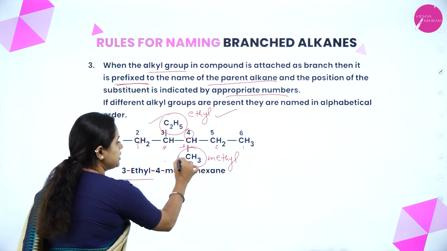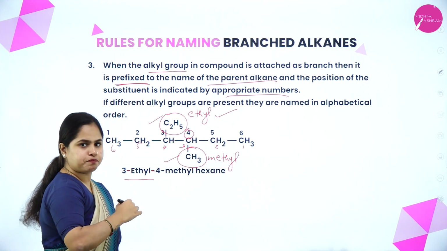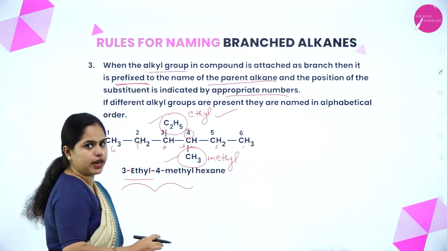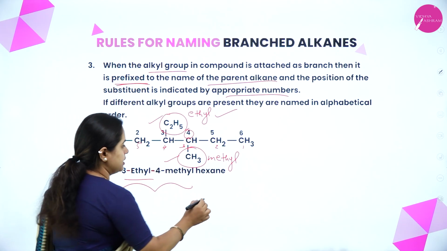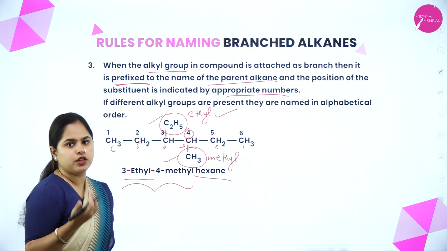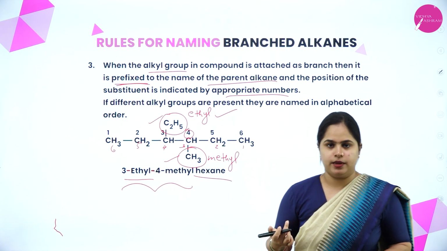Now the branches, that is the alkyl groups, are named. Till here it was the prefix, right? Now what is the root word? It is hex and the suffix is ane. So this is the name. This is how you name the compound. Okay, so I hope it is clear, right?